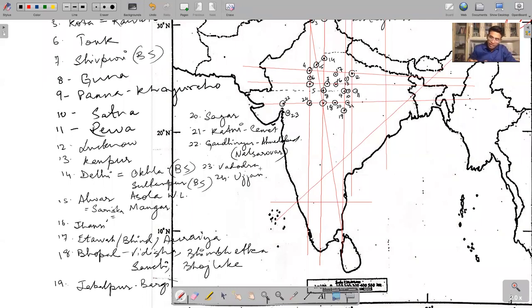Moving east, what is to be marked here? Indore. And further east of Indore, on the Pathankot Kanyakumari line, Itarsi. So 25 is Indore and 26 is Itarsi.